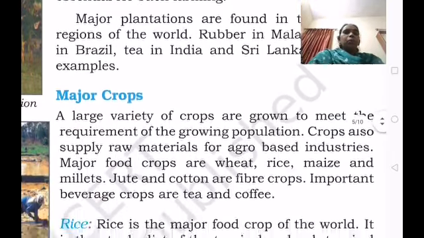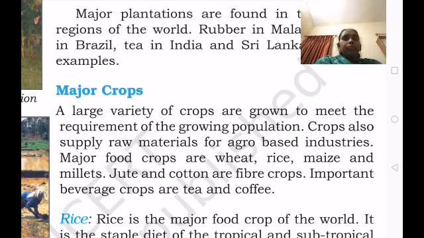Let us learn about the major crops, the more important crops. A large variety of crops are grown to meet the requirements of the growing population. When the population grows, they need more food. The crops also supply raw material for agro based industries. Major food crops are wheat, rice, maize and millets. Jute and cotton are fiber crops. Important beverage crops are tea and coffee.